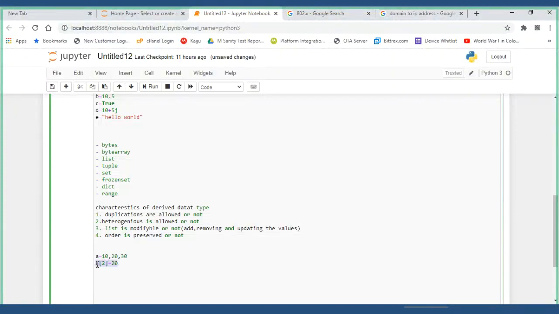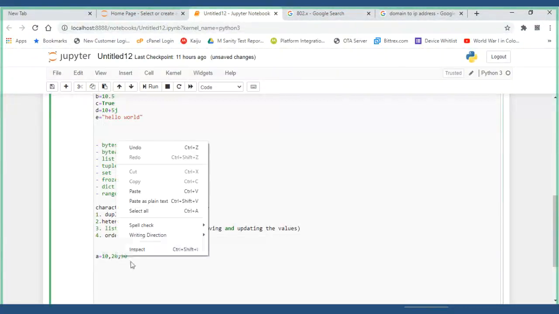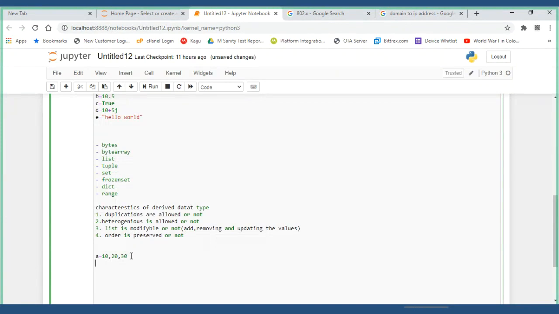That is the kind of accessing of variables. Order means this is index 0, this is index 1, this is index 2. Like that, it is possible or not. Means whether order is preserved or not. Because some data types, when you give 20, 5,000 and 20 like that, they won't come in the same order any time you try to access them.